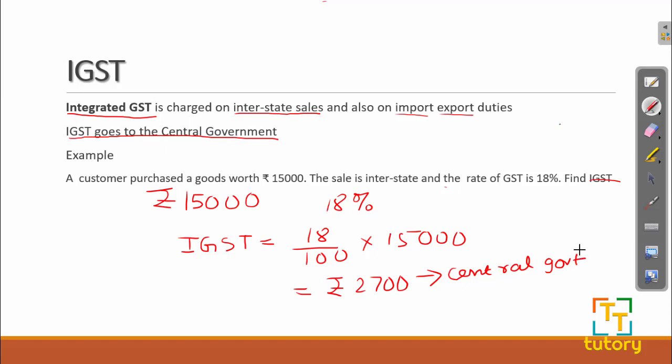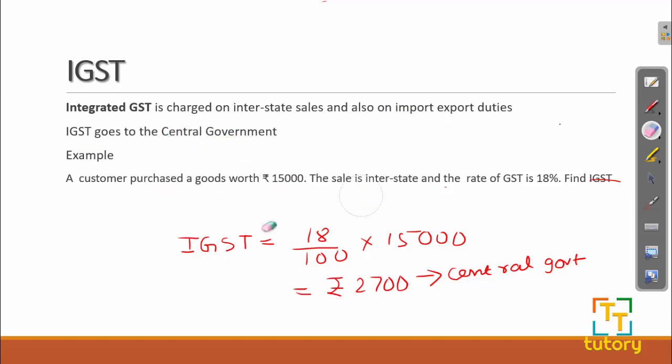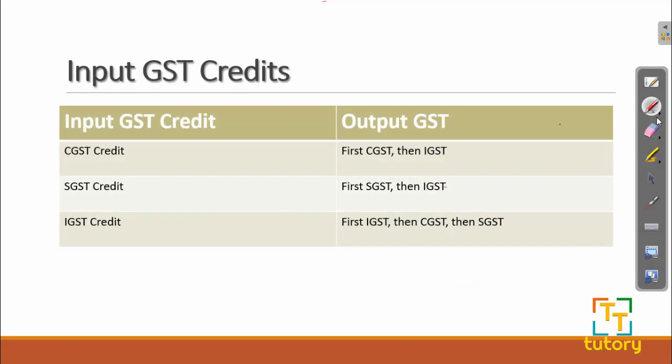So now I hope you have a fair idea about SGST, CGST and IGST and where it is applied. Here also in this IGST section, remember that IGST is charged on interstate sales, import duties, export duties, and the whole IGST goes to the central government. Okay, now coming to a very important section, that is input GST credit.